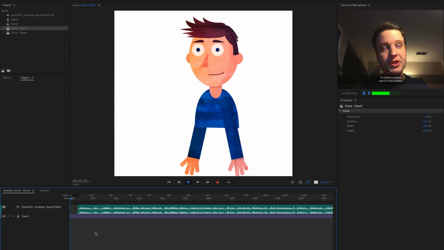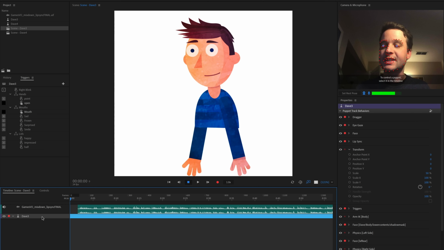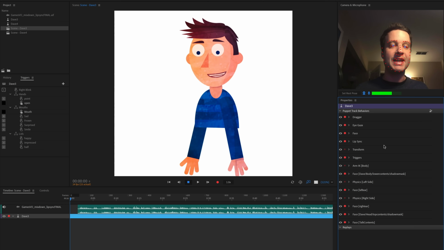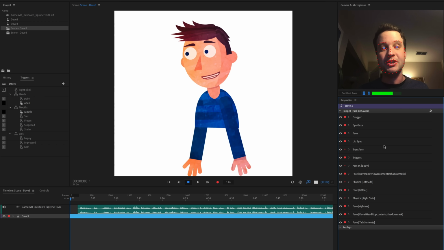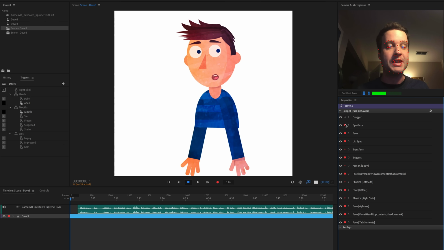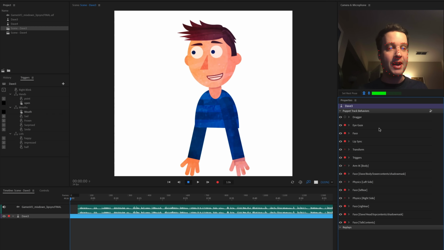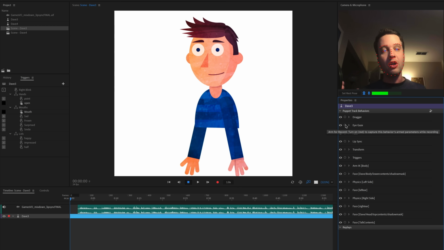So now that we've got this voiceover file, we are going to create the lip sync from it. I'm going to select my character down here, and I'm going to disarm all of the behaviors except for lip sync. The shortcut to do that, well, you could just click all these red dots and take forever, but you can also hold down Command on Mac or Control on Windows and click any red dot, and that's going to turn them all on or all off simultaneously.